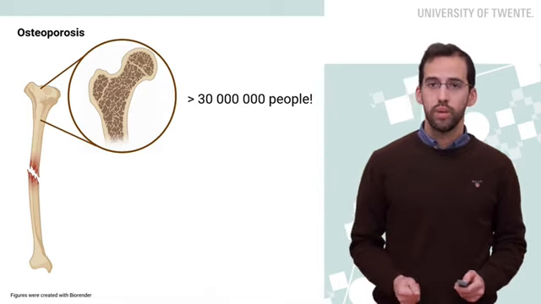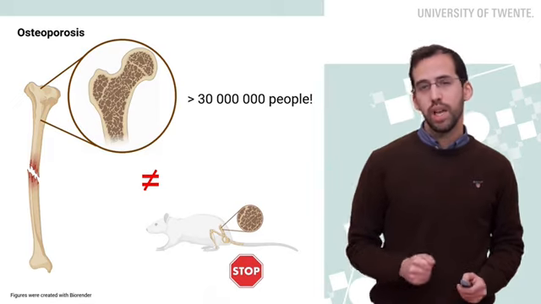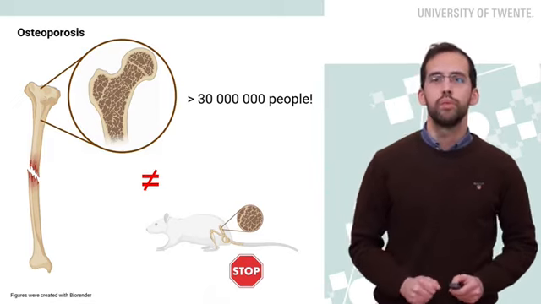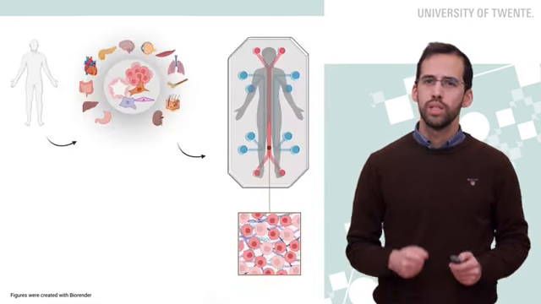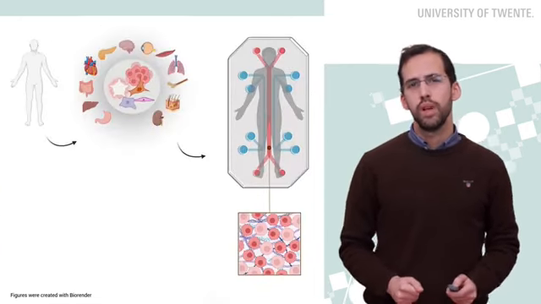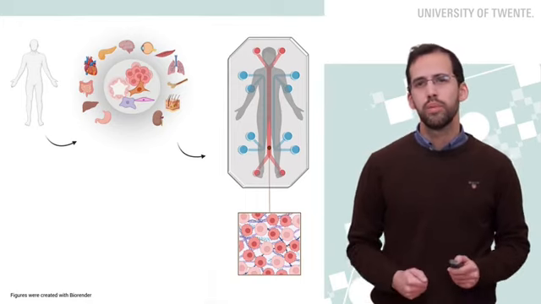To test for new therapies, animal models are still widely used, but both the anatomy and metabolism are very different from human patients, and their use raises a lot of ethical issues. So how can we improve effectiveness of disease models without having to rely so much on animal experiments?